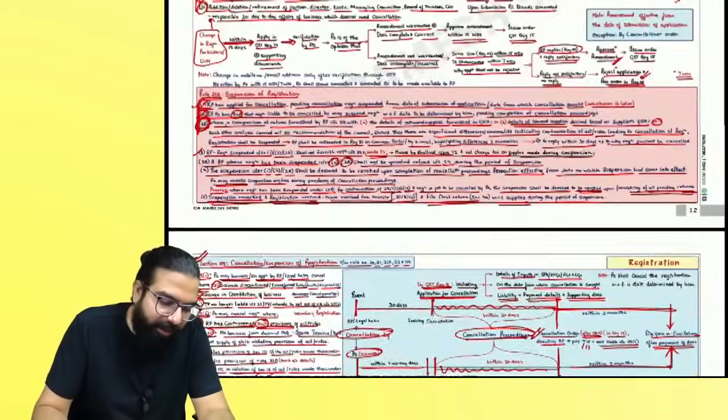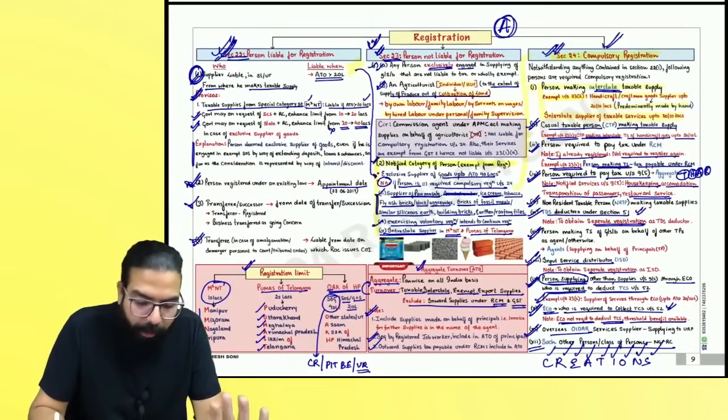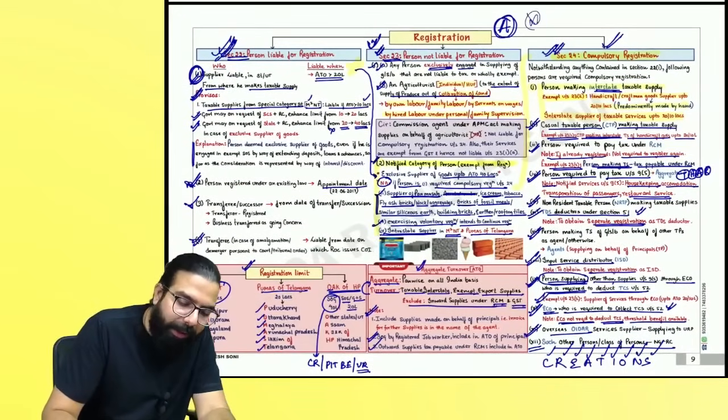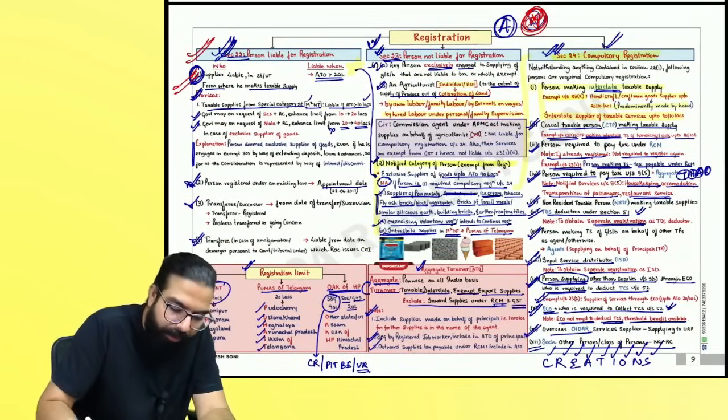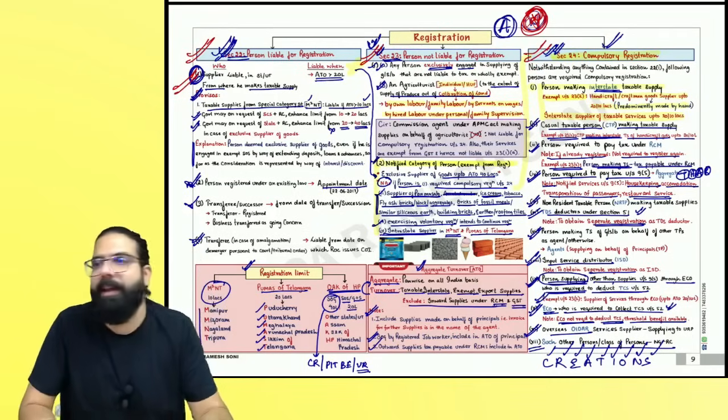Remember one thing, the registration chapter is a very, very important chapter. Sir, can you please tell us what are the important points? Remember one thing, Baba, this is A graded. Your first chart, section number 22 one point, section number 23 completely, and section number 24 must be remembered 100%. Small points here and there will be there in the exam.